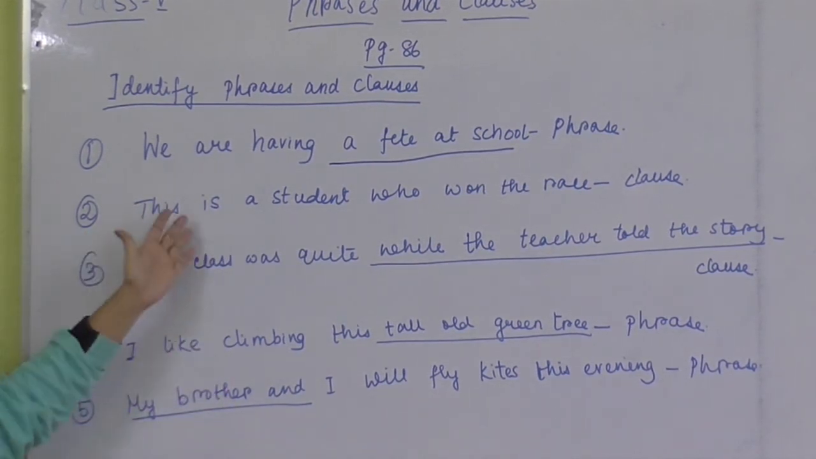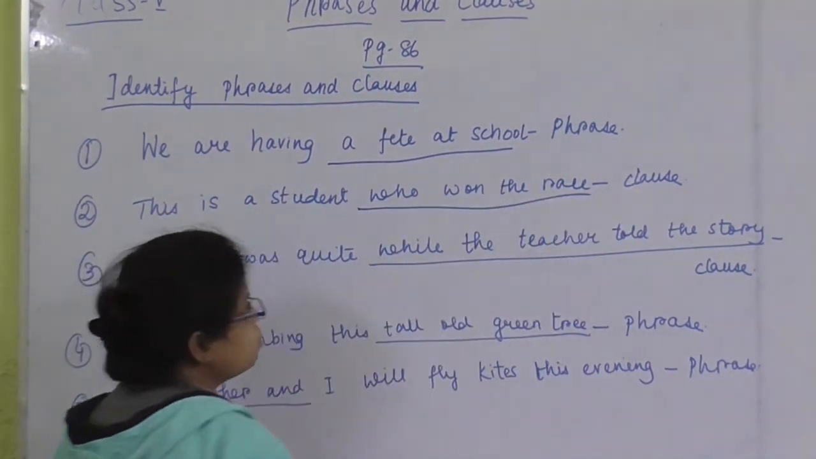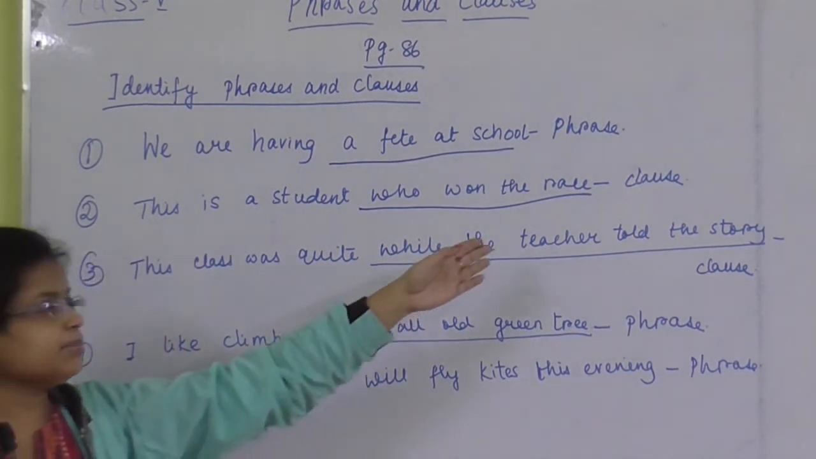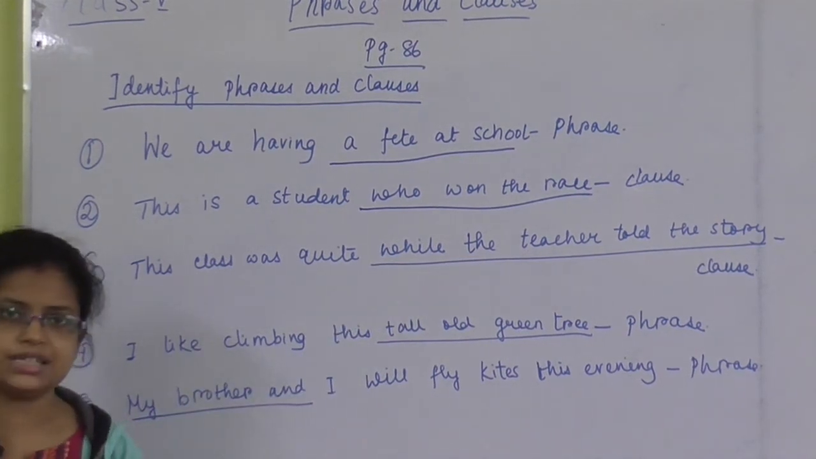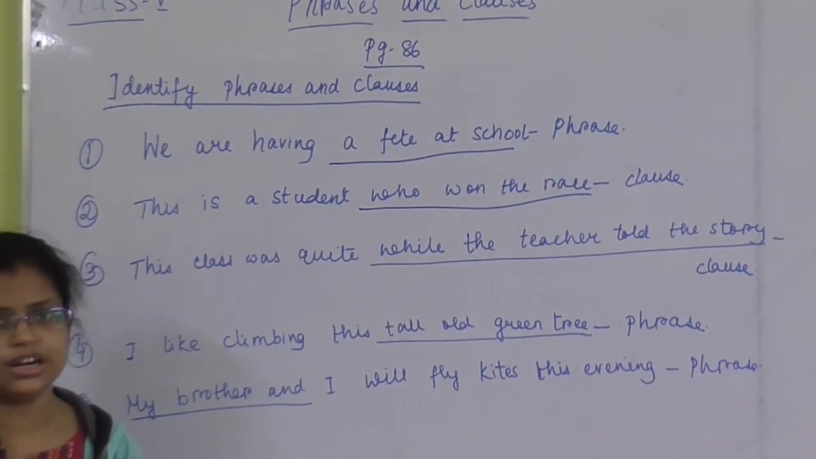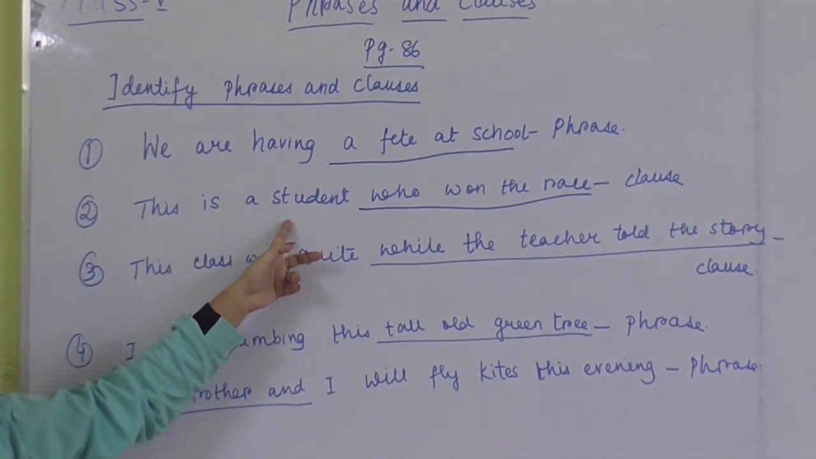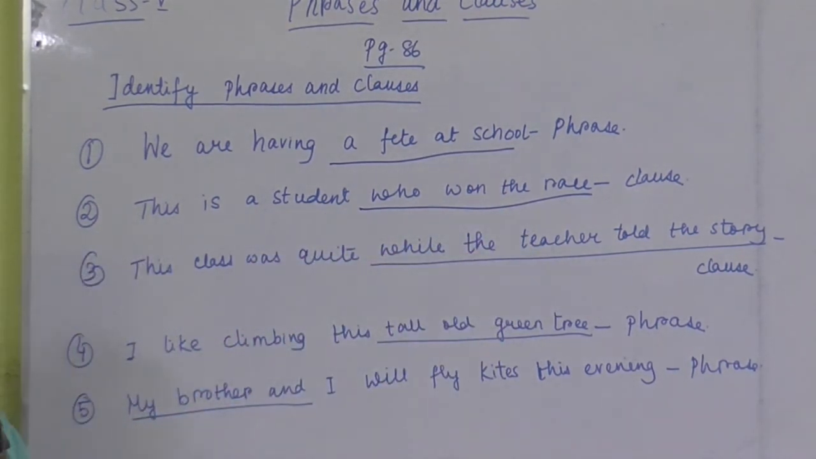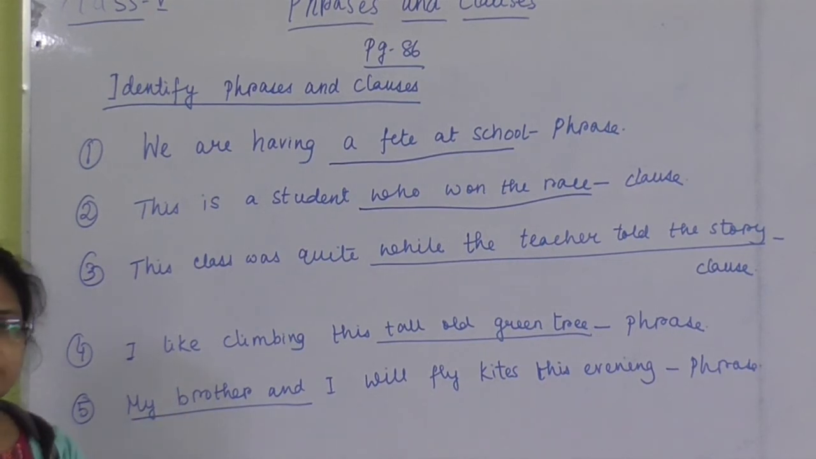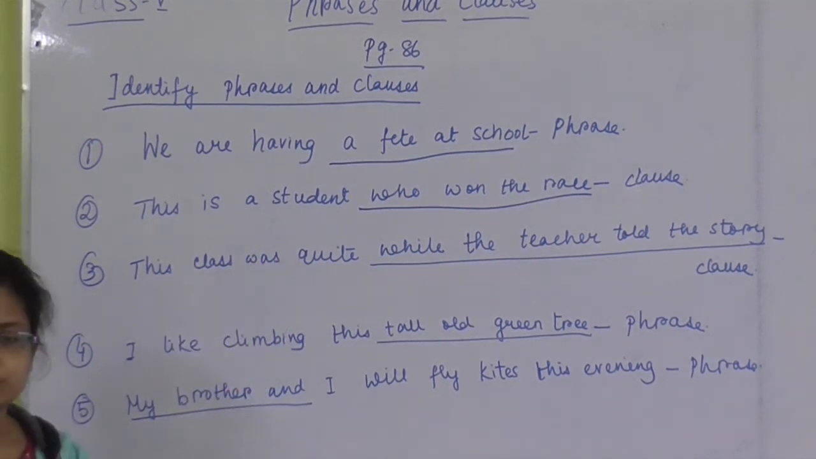Number 2, this is a student who won the race. If I underline who won the race, then this is an example of the clause. Now, why clause? Because this is an individual sentence, this is a student, and won the race is also an individual sentence. So, both sentences are joining with the help of who as the helping or subordinate clause. That means the sentence is an example of the clause.